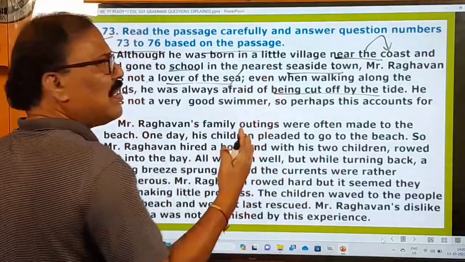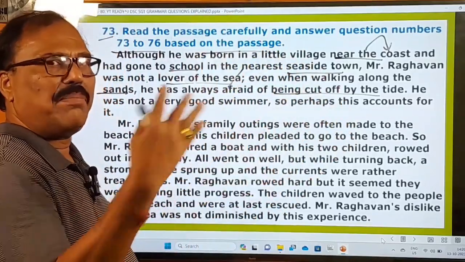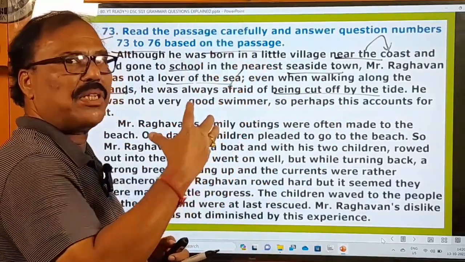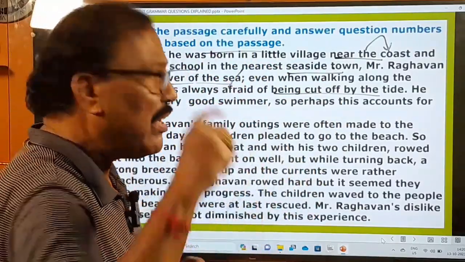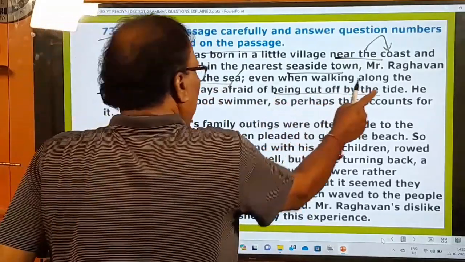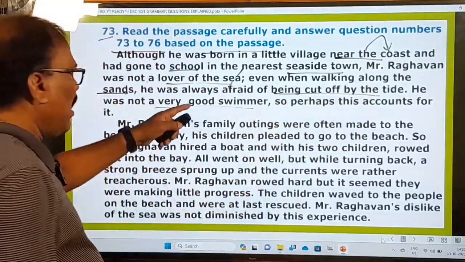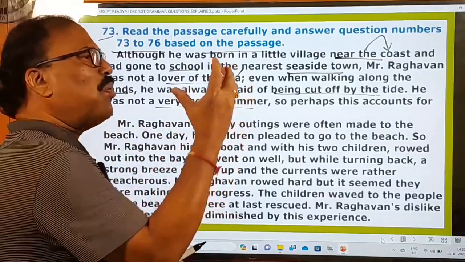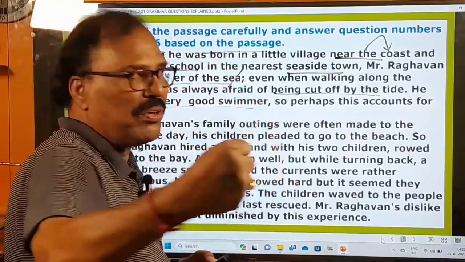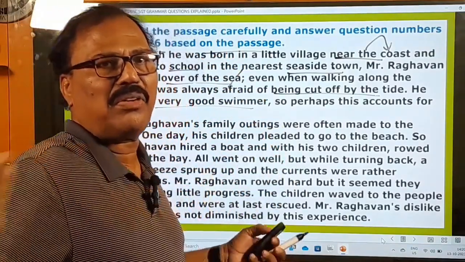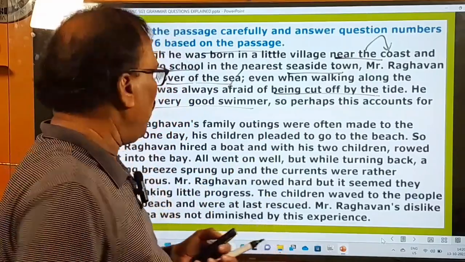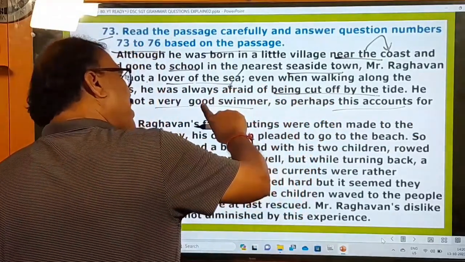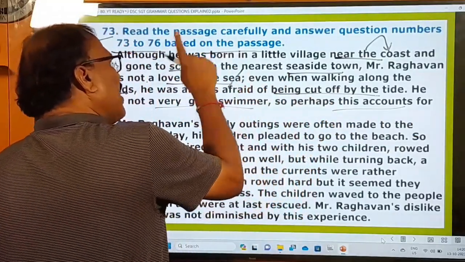Of course, watching the waves of the sea or sitting on the beach might be very pleasant, but if the waves come to you, what happens? They don't keep quiet. They will pull you back into the sea. The danger is there. So he was always afraid of that, and he was not a very good swimmer. Even if you are a good swimmer, you cannot help it, because sometimes water currents will pull you strongly into the sea, and your swimming qualities will not work there. So perhaps this accounts for it, meaning perhaps this may be the reason for his not loving the sea.